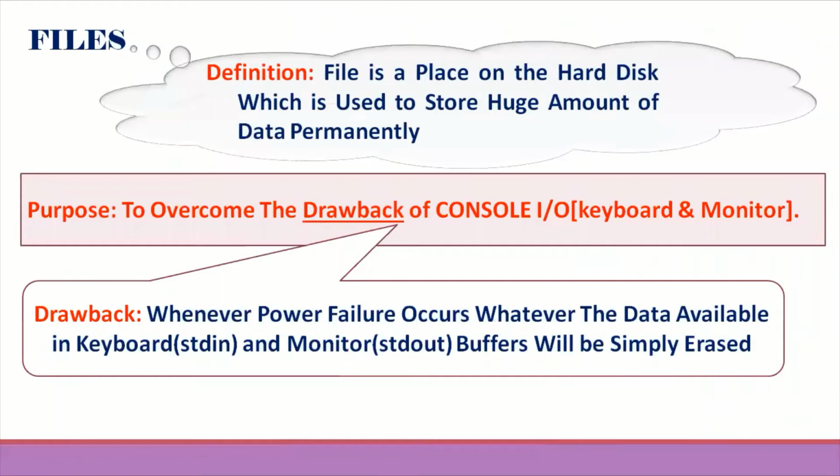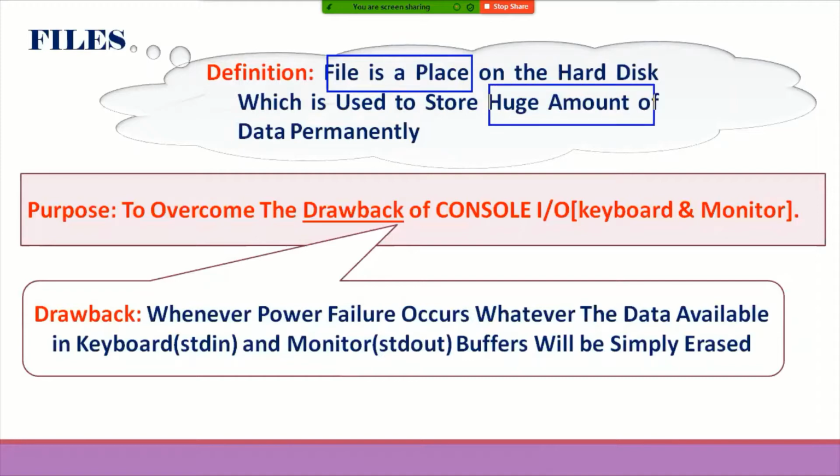First of all, what is meant by a file? A file is a place on the hard disk, which is used to store a huge amount of data, or a large amount of data, permanently. We can call it a collection of records, but it is a file. A file is a place on the hard disk to store data permanently.